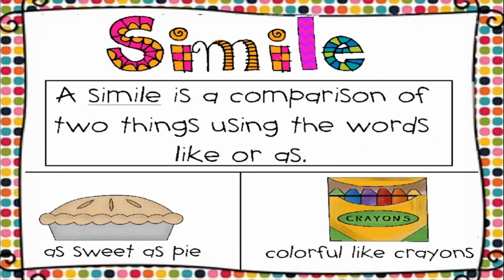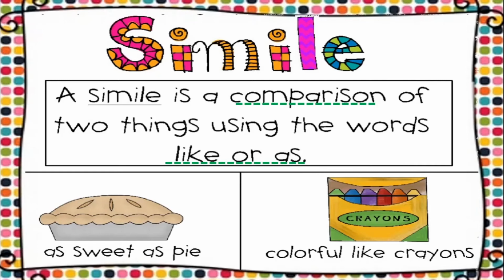So what is simile? Now remember, how do you say? You say simile. S-I-M-I-L-E. A simile is a comparison of two things. So what is simile basically? It is used for comparison of two things using the words like or as. So when you compare two things using the words like or as, then you're using the figure of speech simile.